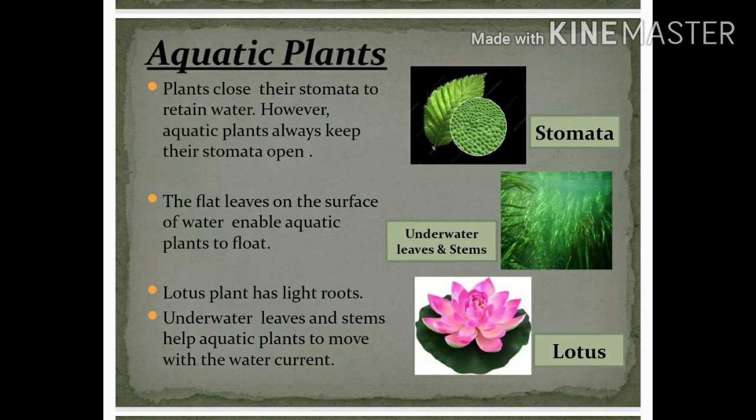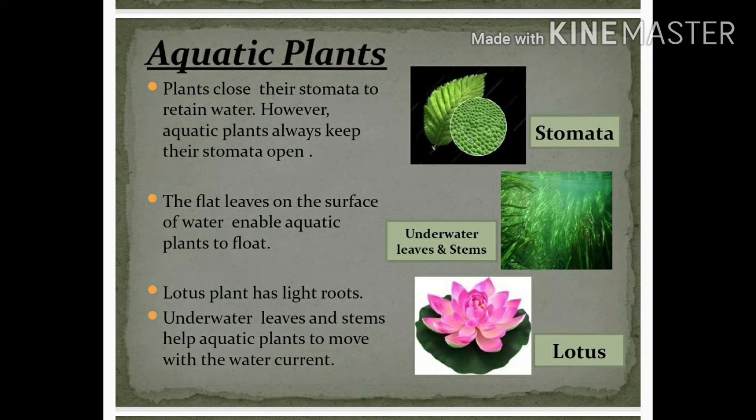Aquatic plants are the plants that have adapted to living in aquatic environments, whether it is salt water or fresh water. Plants close their stomata to retain water. However, aquatic plants always keep their stomata open. Cuticles are either thin or absent in aquatic plants, as the main function of these structures is to prevent loss of water. Now we will talk about underwater leaves and stems.